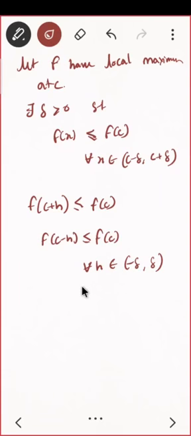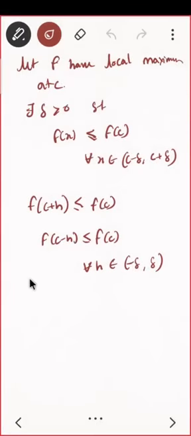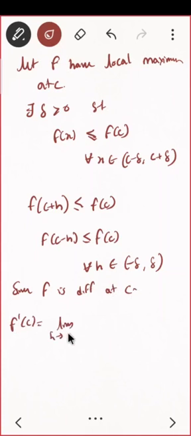Now in the question it is already given that the function is differentiable. Do you see? So what can I say about the derivative? Since f is differentiable at c, what do you mean by that? That means f dash of c is equal to the limit h tending to 0 of f of c plus h minus f of c upon h.